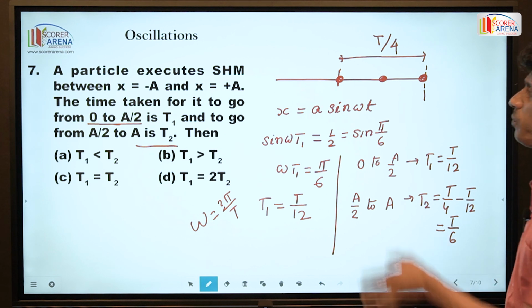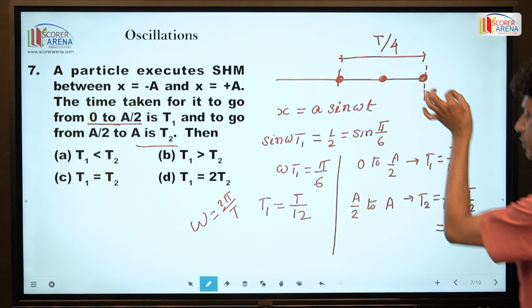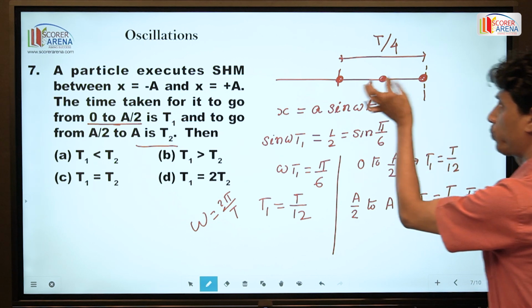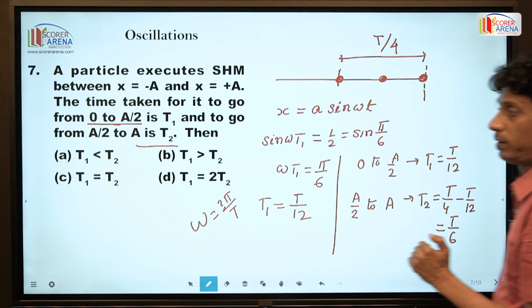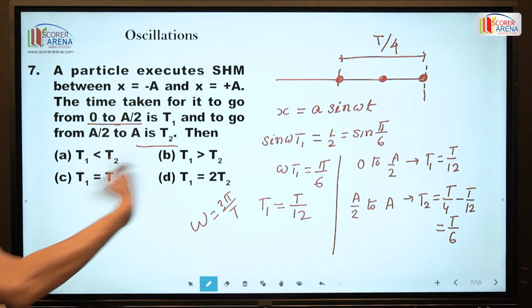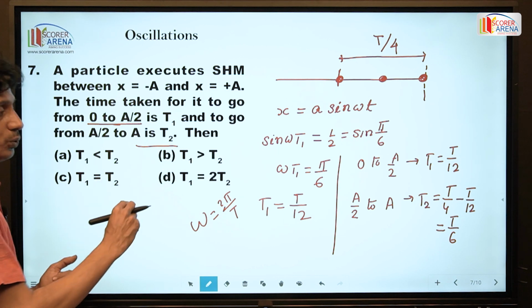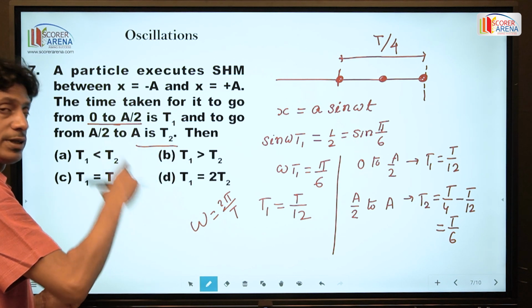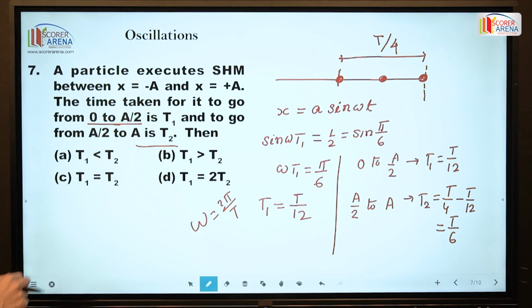So interesting, from this point to this point, the time taken is t by 12, and from this point to the extreme position, it is t by 6. So just double. So t2 is double the t1. T2 is twice the time taken from 0 to a by 2. So here